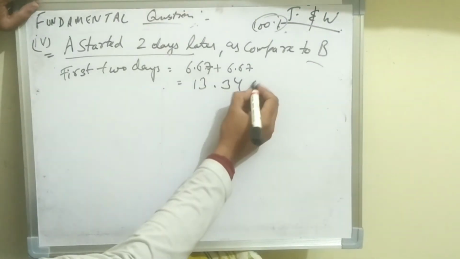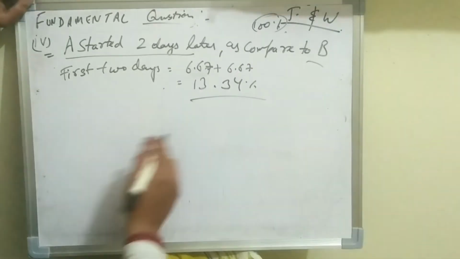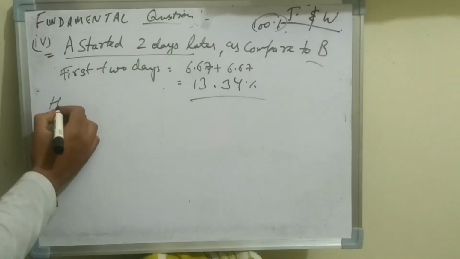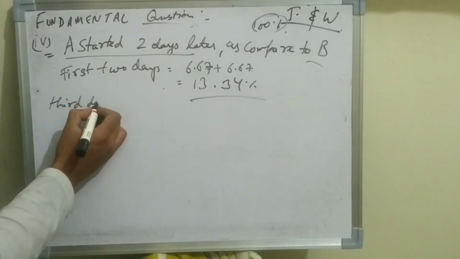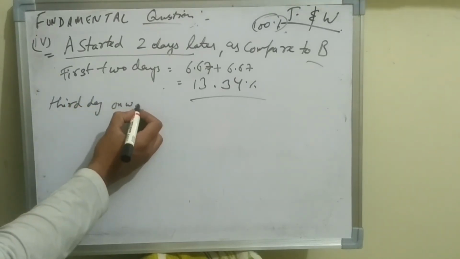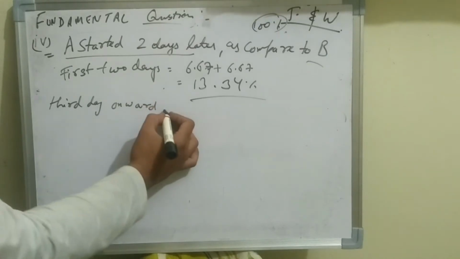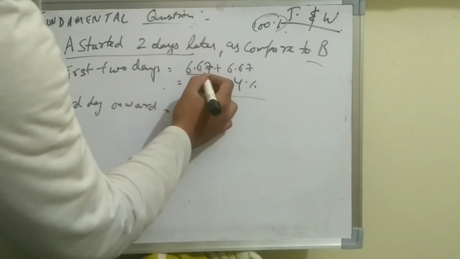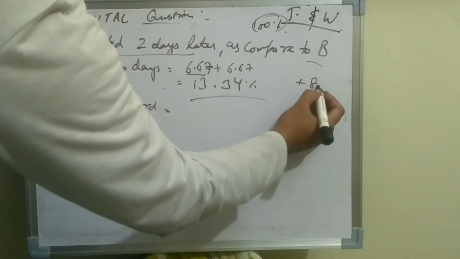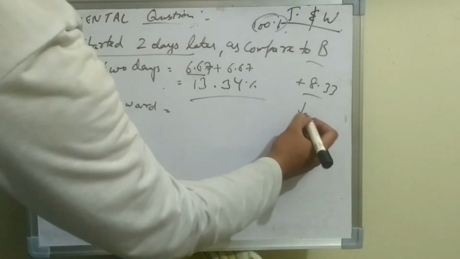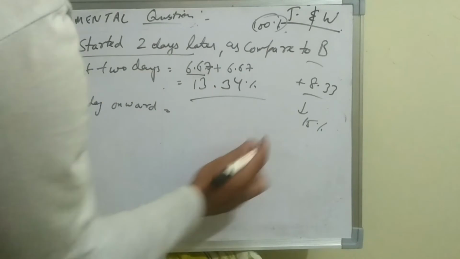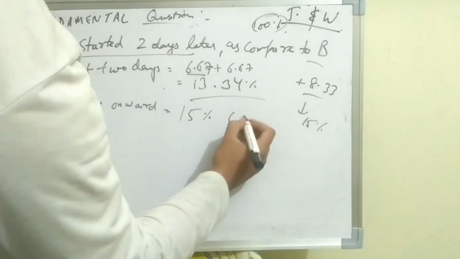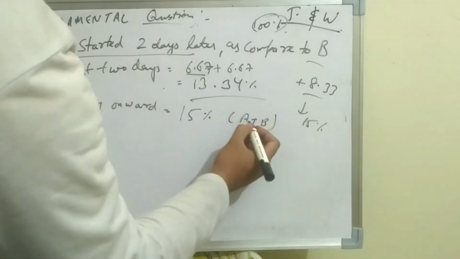Now from the third day onward, the time taken by A and B will be equal to the remaining work divided by the combined efficiency. Combined efficiency we had found, guys, 8.33 plus 6.67, which was 15% combined efficiency of